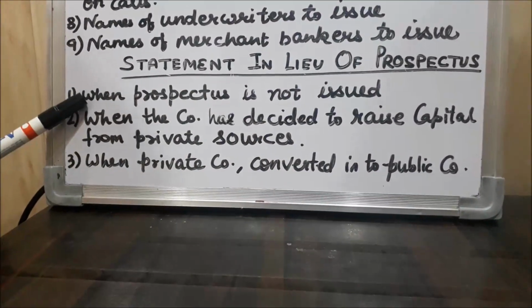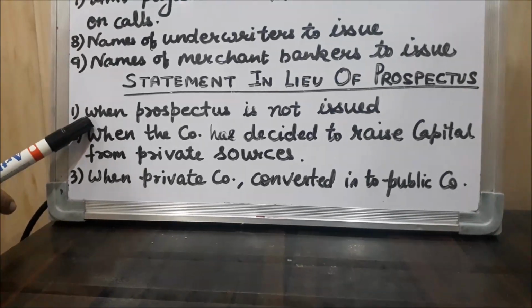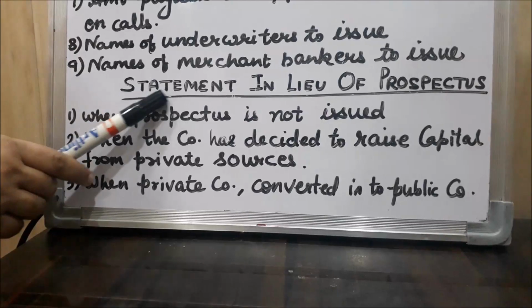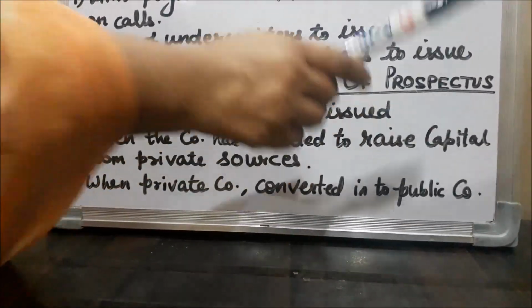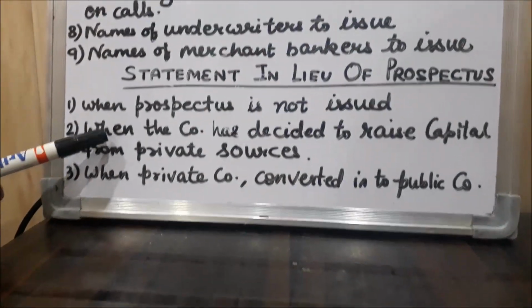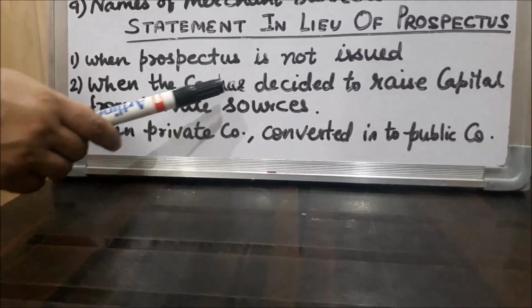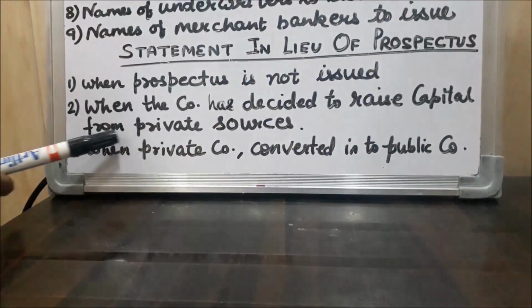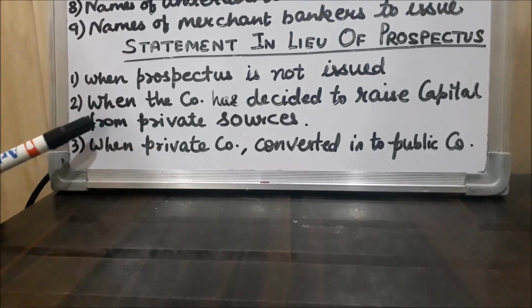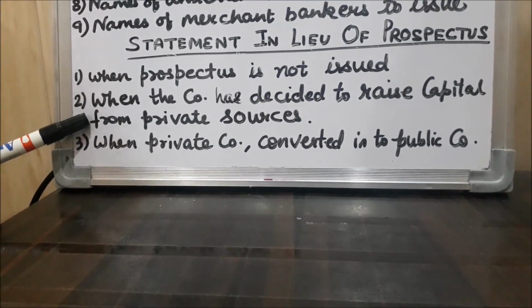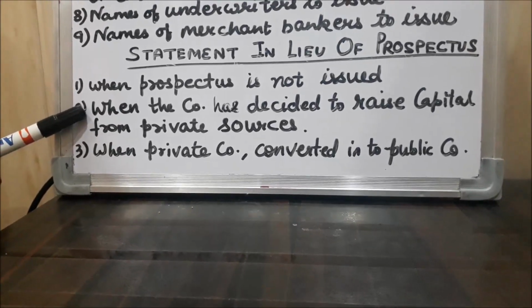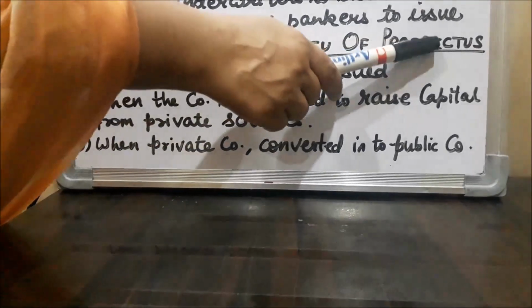If a public company has not issued a prospectus, then that company has to issue a statement in lieu of prospectus. The second condition is when the company has decided to raise capital from private sources. If any public company has decided to raise capital from private sources, that company has to issue a statement in lieu of prospectus.